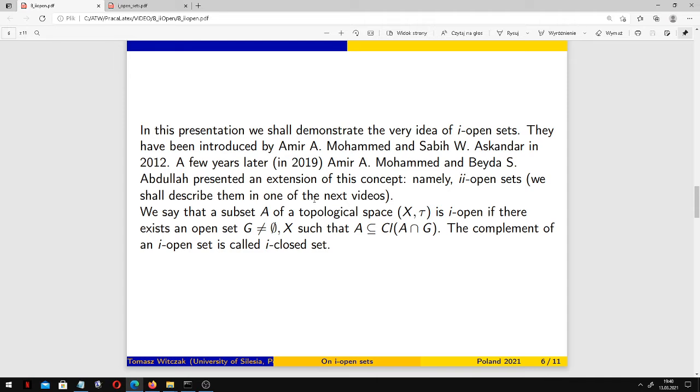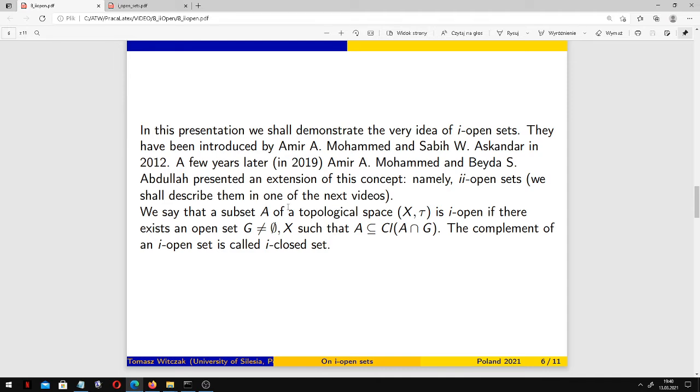So this part of our presentation is strictly based on the articles by Mohammed and Askandar. And also all the examples are taken from their articles. However, we shall discuss them in a more detailed manner. We shall describe and point out some subtle problems.